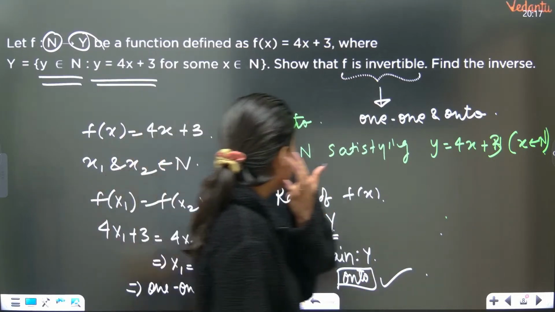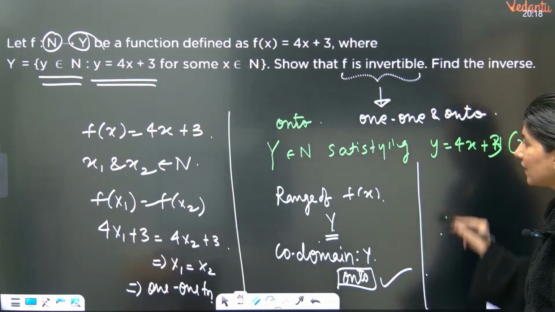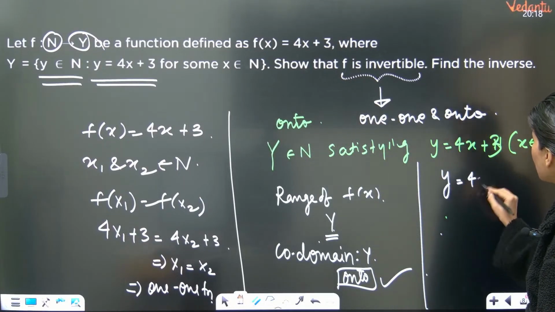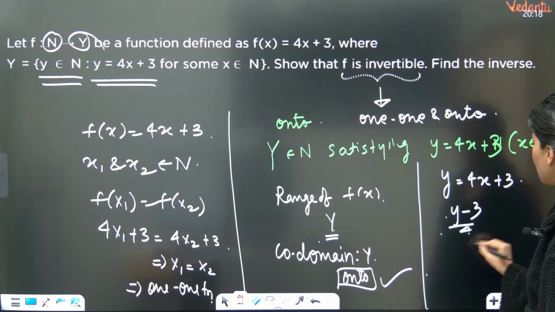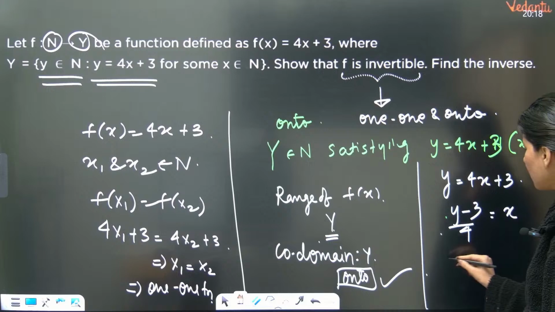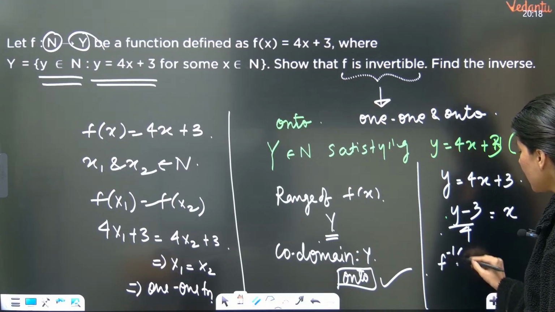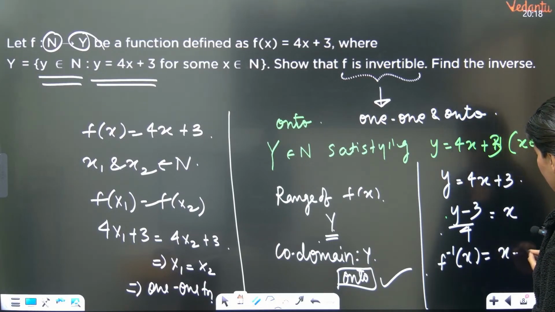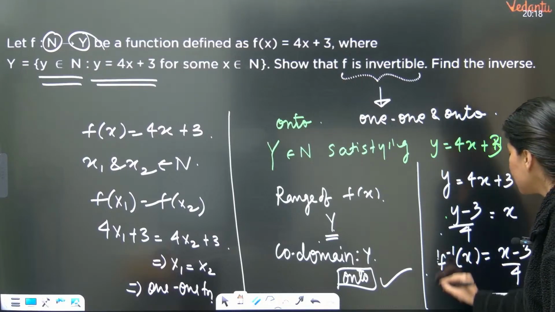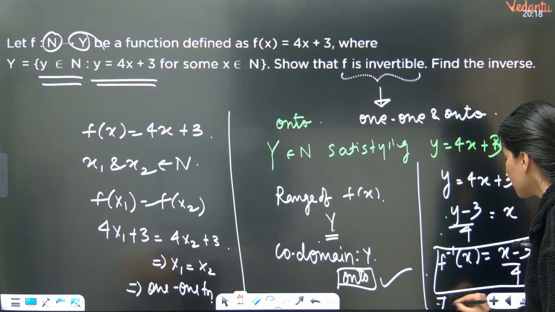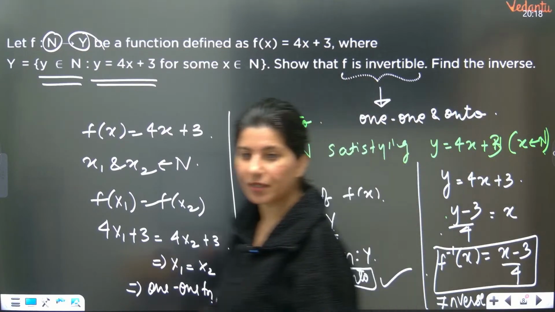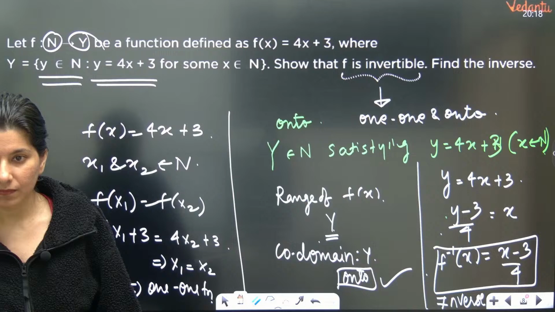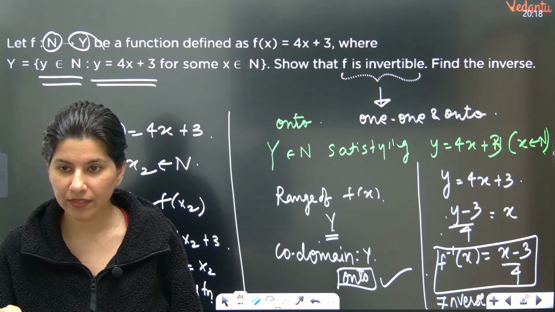And find the inverse. Now, understand how to find the inverse. y is equal to 4x plus 3. What you're going to do is (y minus 3) upon 4 is equal to x. So over here, f inverse of x is nothing but (x minus 3) by 4. This is the inverse of the function. Yes, inverse, got it? Okay.